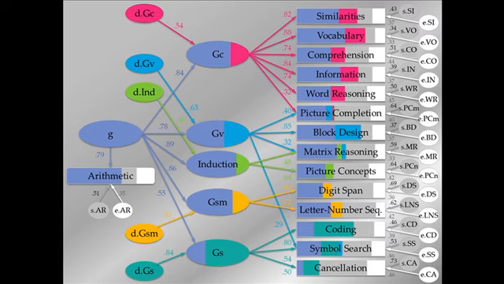Well, you might be saying, well, I don't know that this one is right. It's probably wrong in some way. Maybe these numbers aren't quite right. Maybe there's some cross-loadings that are missing, or maybe there's some other ability that's not even in this model that's influencing things, and I wouldn't want to use this model because it might be wrong.